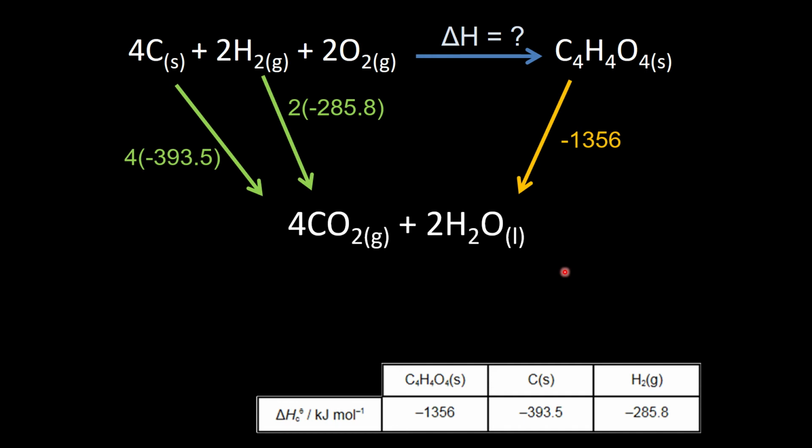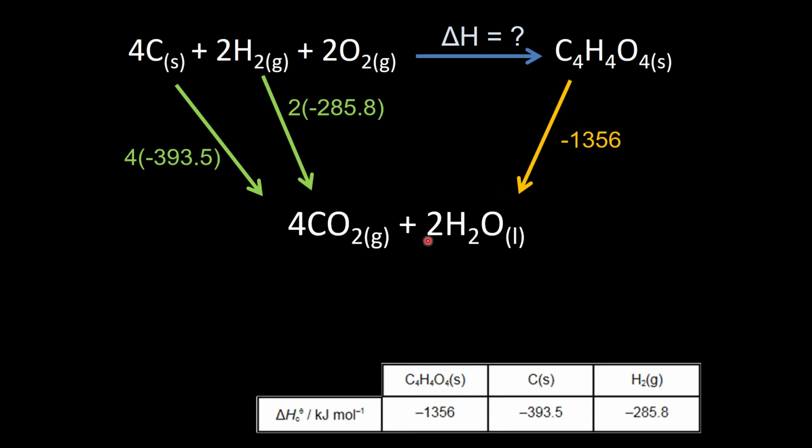So this time again, we're going to navigate the cycle. What we want is the delta H for this top line equation: 4 carbons, 2 hydrogens, 2 oxygens. How much heat energy change would there be if those elements formed 1 mole of maleic acid? So we're going to imagine carbon and hydrogen burning in those proportions, 4 and 2. Then we're going to imagine, and again, remember this is totally hypothetical, the complete opposite of burning, so the unburning. Yeah, we talked about the anti-formation in the previous video, the unburning of maleic acid.